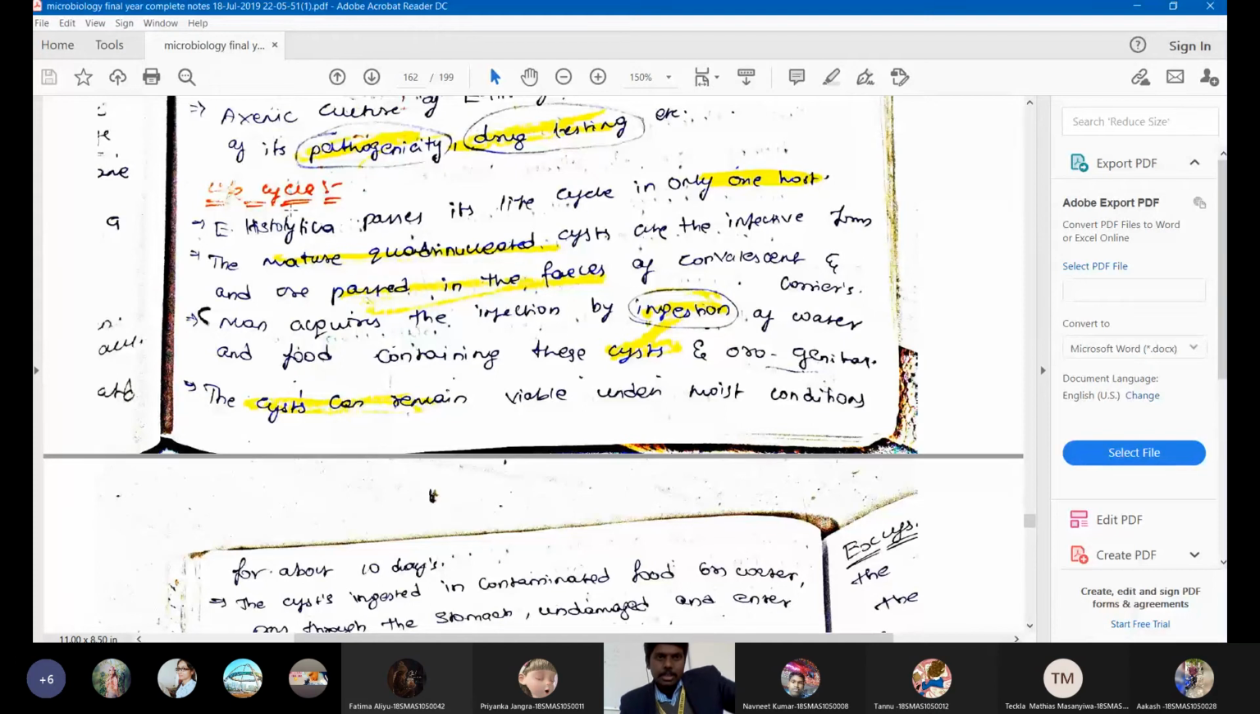So the life cycle passes in only one host, right? As we discussed, the matured quadrinucleated cyst is the infective form. Cysts are highly infectious in nature because they are present in the stool, in the fecal material, and it is the fecal material which will be transmitted. So the infectious form of amoeba is not the trophozoite form, but the cyst only, because cysts are the ones which survive in extreme conditions.